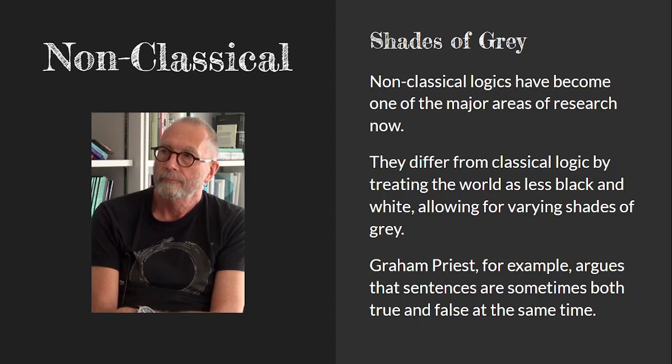Graham Priest, who you see pictured here, for example, argues that sentences can be both true and false at the same time, a logic he calls the logic of paradox. Or some people argue that sentences can be true to a degree, rather than just wholly true or wholly false.